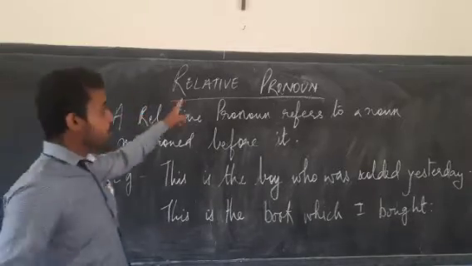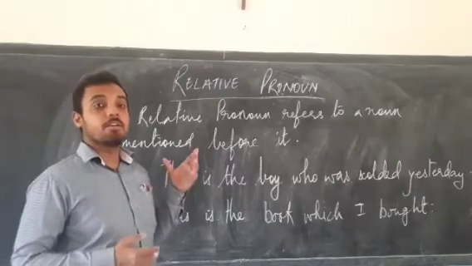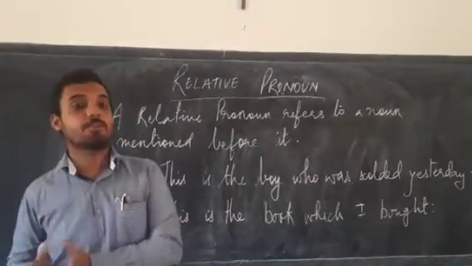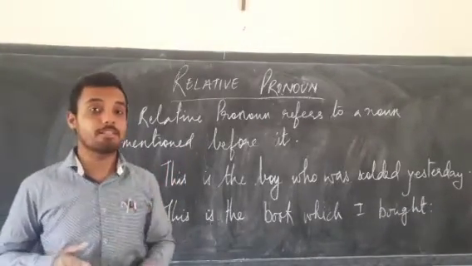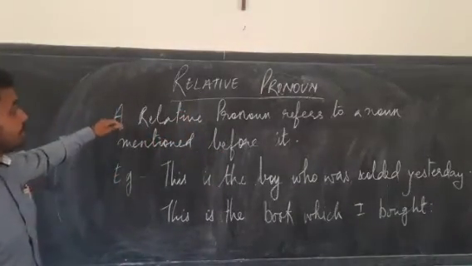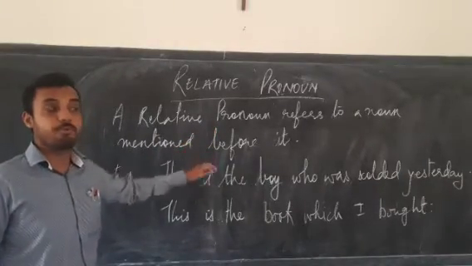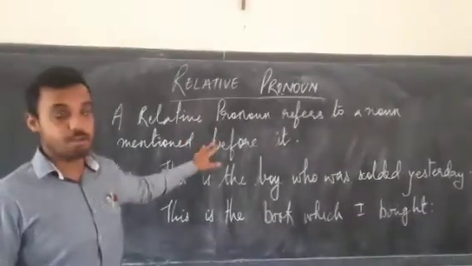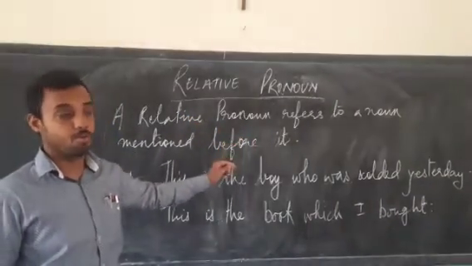Now the next type of pronoun is relative pronoun. What is a relative pronoun? Now relative simply tells us that it is related to something in a sentence. A word that is related to something. Now what is it related to? Let's see the definition. A relative pronoun refers to a noun mentioned before it. So now the term relative is clear to us. Meaning it has a relationship with the noun.